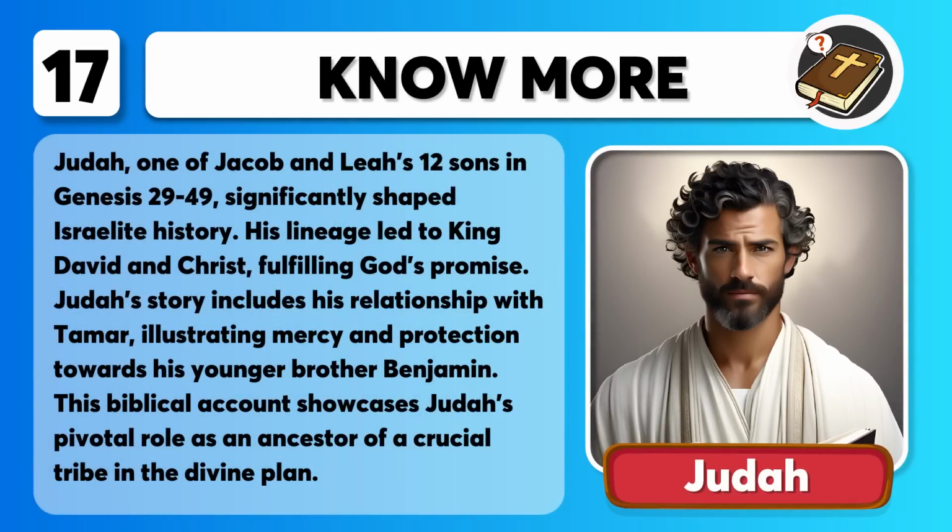That was Judah. Judah, one of Jacob and Leah's 12 sons in Genesis chapters 29 to 49, significantly shaped Israelite history. His lineage led to King David and Christ, fulfilling God's promise. Judah's story includes his relationship with Tamar, illustrating mercy and protection towards his younger brother Benjamin. This biblical account showcases Judah's pivotal role as an ancestor of a crucial tribe in the divine plan.